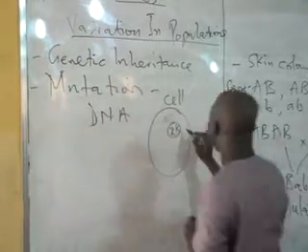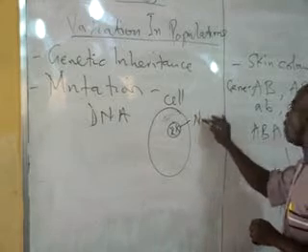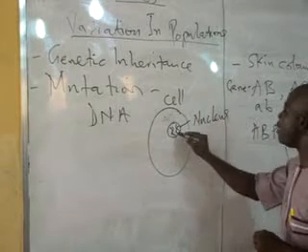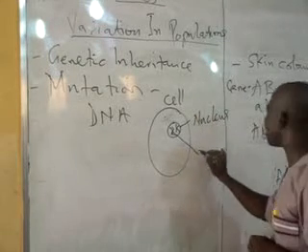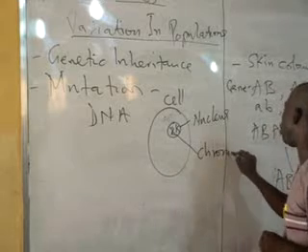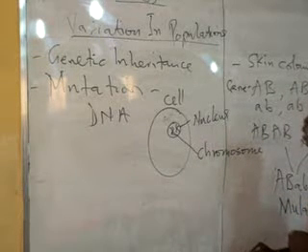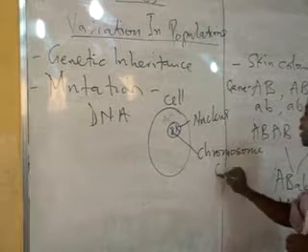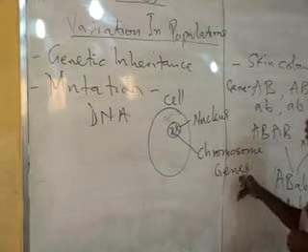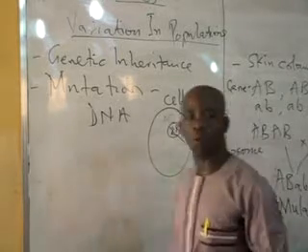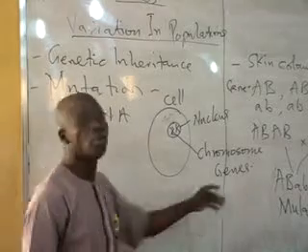So we have the nucleus, and the nucleus contains the chromosomes, and the chromosomes bear the genes. And these genes are what determine traits in organisms.